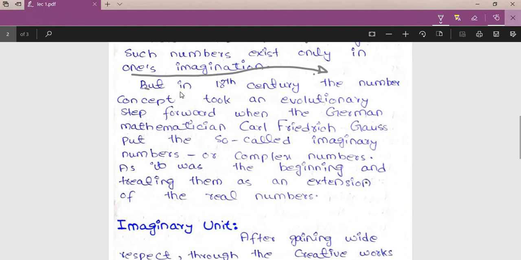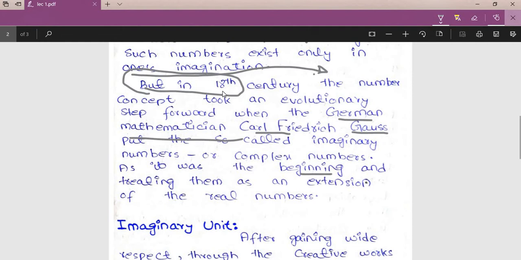But in the 18th century, we know that in complex numbers most of the work was done by Gauss, who was a mathematician. In the 18th century the number concept took an evolutionary step forward when the German mathematician Carl Friedrich Gauss gave these so-called imaginary numbers the name complex numbers, and he did a lot of work in the field of complex numbers. Later we will discuss them as well, as it was the beginning.